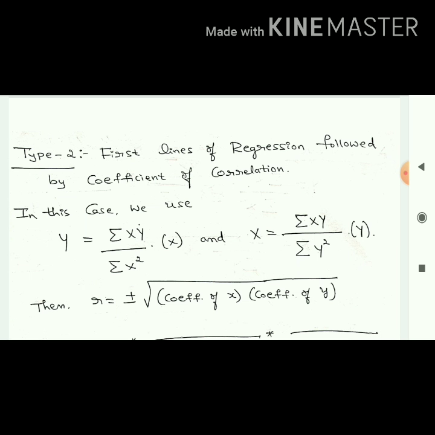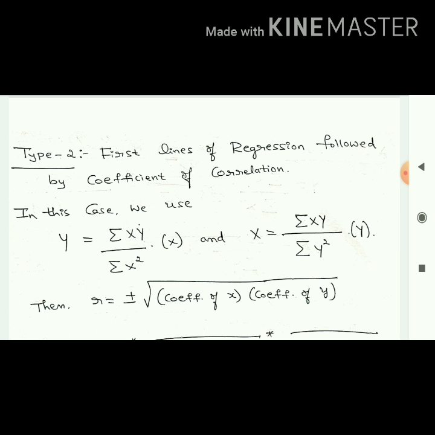Now, to find the value of r, there is one more formula. It is very simple. You have to use the formula r equal to plus or minus square root of coefficient of x into coefficient of y. So it is very simple to find the value of r. These two things you remember. If you want, you write down. This is the second type: to find the lines of regression, these two formulas.